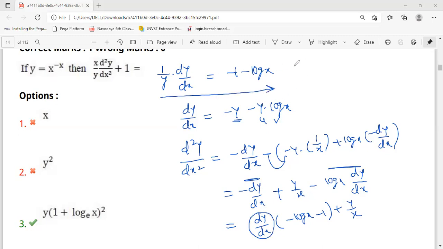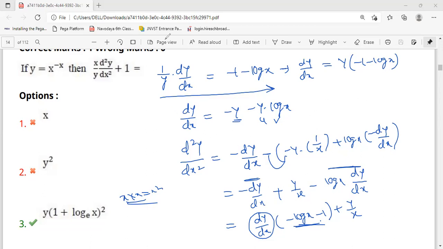What will be the dy by dx? From there, dy by dx is equal to simply, this y is multiplying here, so y of minus 1 minus log x. Now, if you write this in place of dy by dx, this will become 2 times, because dy by dx means again minus 1 into minus log x. Here already minus 1 minus log x is there. So minus 1 minus log x and minus 1 minus log x gives minus 1 minus log x whole square, and y will be there.